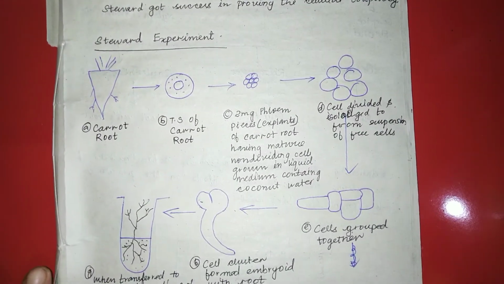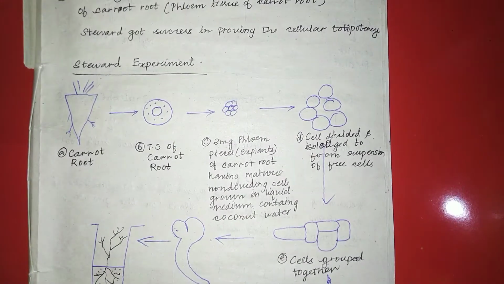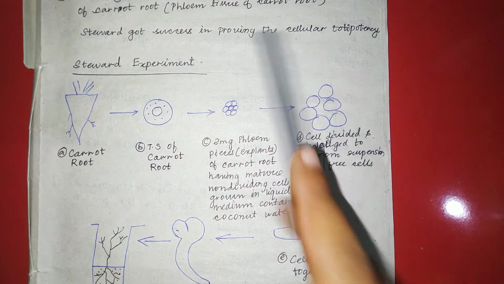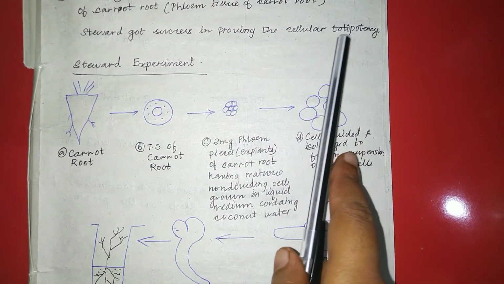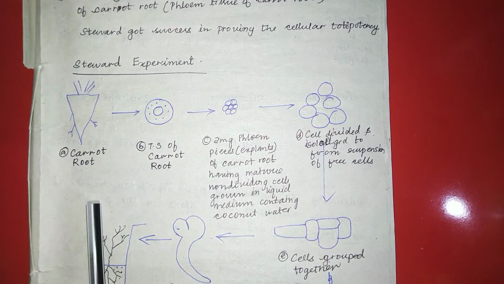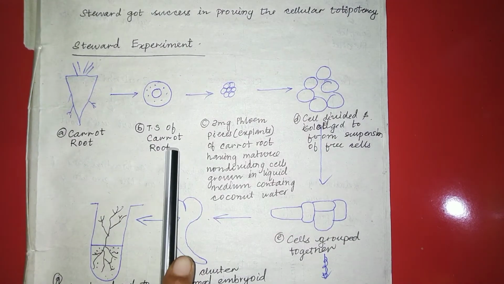Coming to Steward's experiment, what did Steward do to prove cellular totipotency? He took the carrot root and then took pieces of the carrot root.